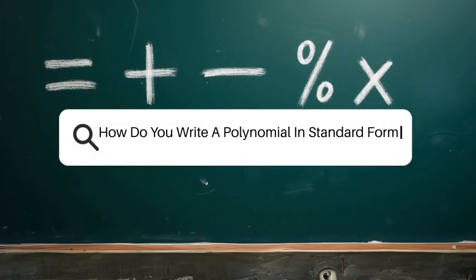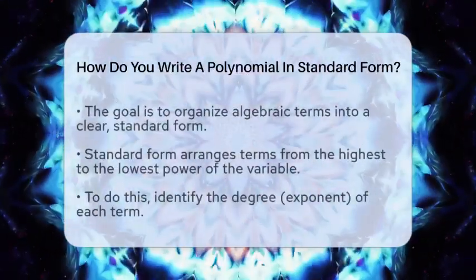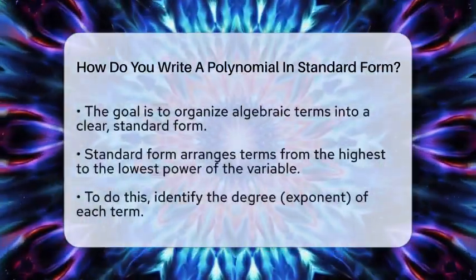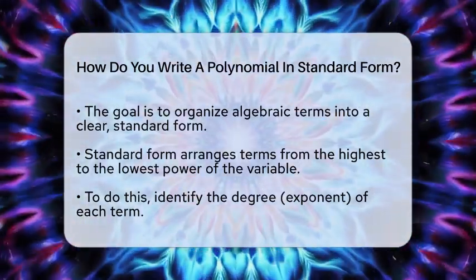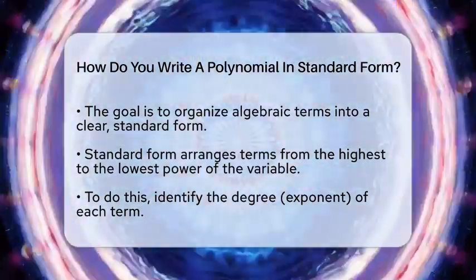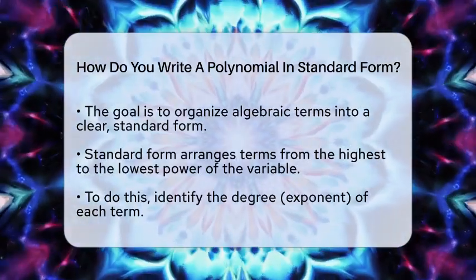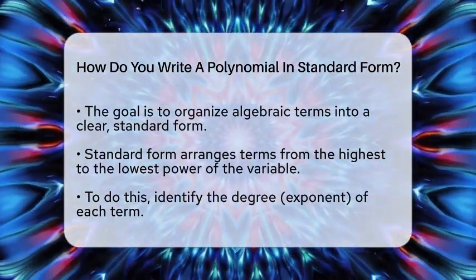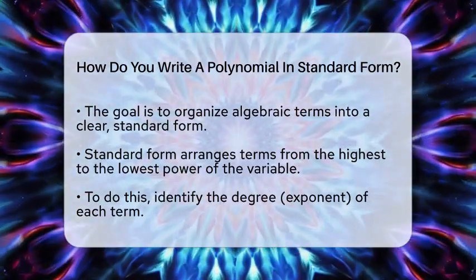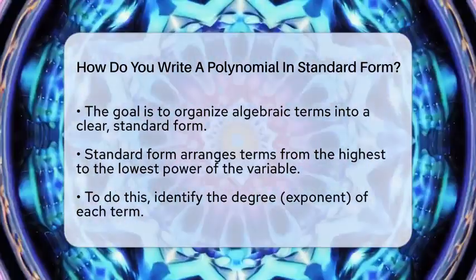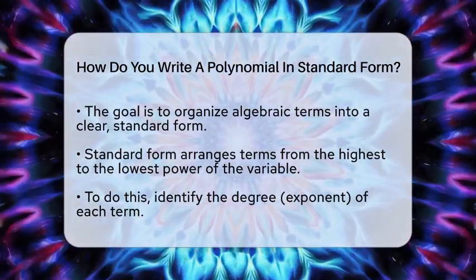How do you write a polynomial in standard form? Imagine you have a messy pile of algebraic terms and you want to organize them so they make sense. The best way to do this is by writing the polynomial in standard form. This means arranging all the terms so that the powers of the variable go from the largest to the smallest. Think of it like sorting books on a shelf from biggest to smallest.